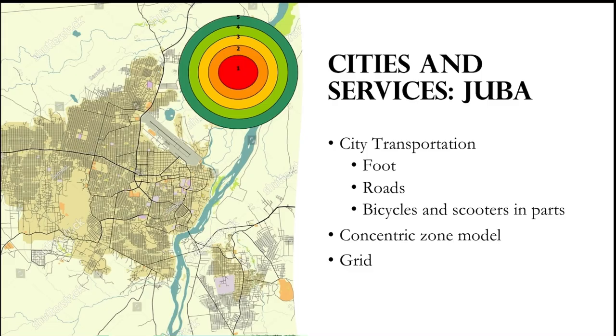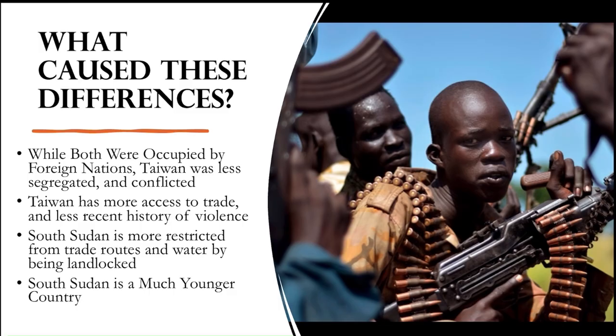Juba, the capital of South Sudan, is much simpler. It has fewer options for transport, only really having foot roads and bicycles and scooters in certain parts, and it's best described by the concentric zone model, since as you travel farther from the CBD, the city follows the patterns described in the model. The question you've probably been asking since the start: what caused these differences?